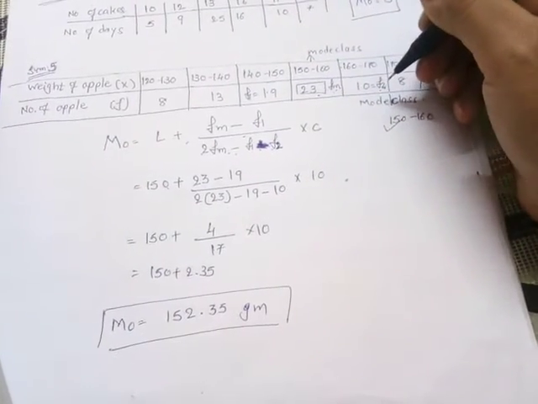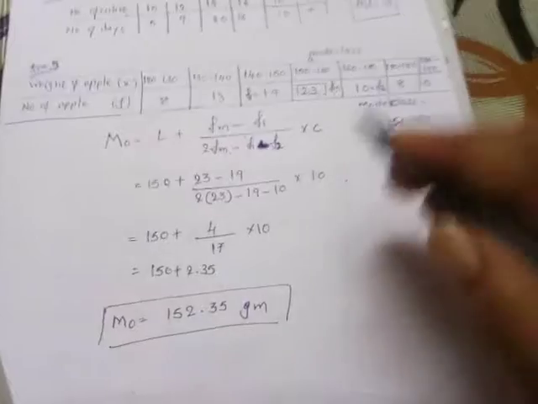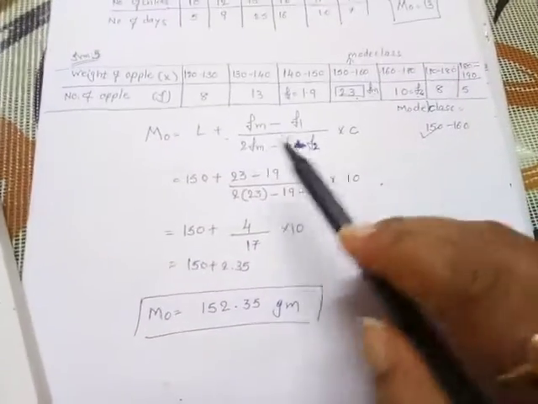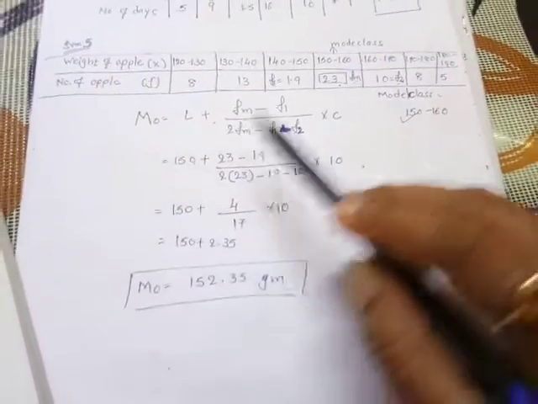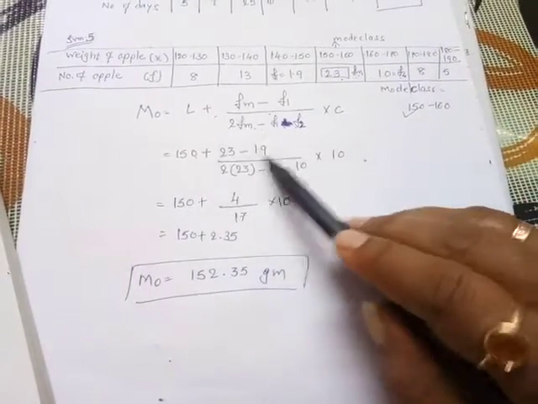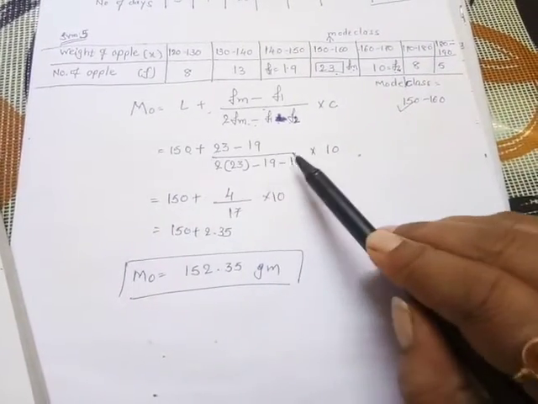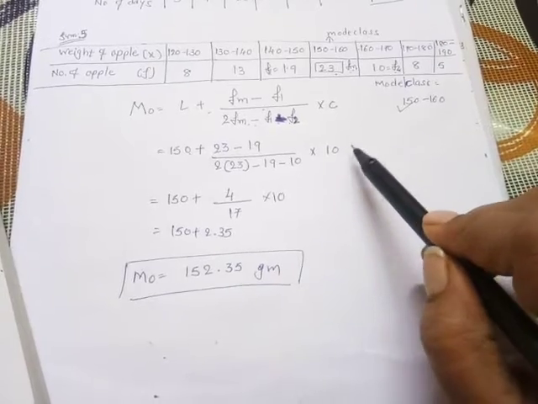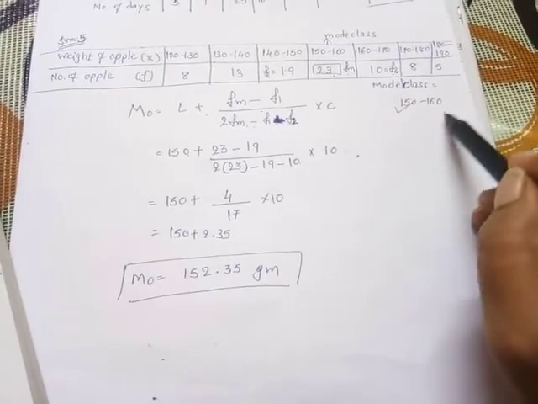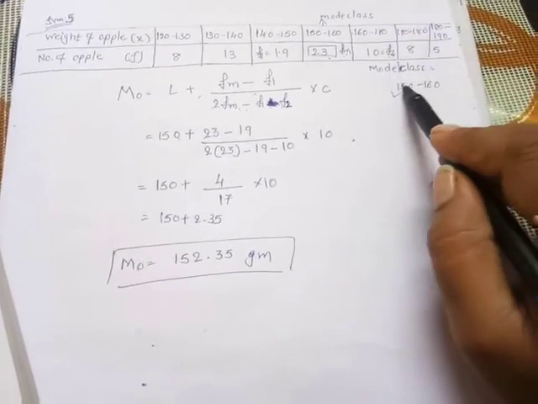So now we just put in the values. 150 plus Fm, that is 23, F1 19, upon 2 into 23 minus 19 minus 10, into 10. 10 means class interval. Whatever modal class we have selected, its class interval is our formula's class interval.